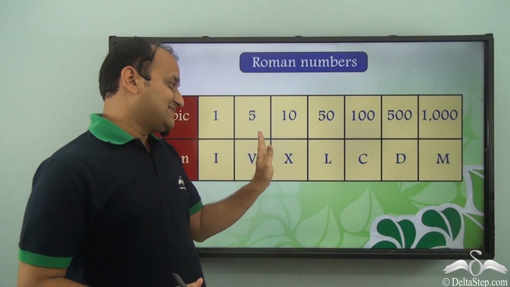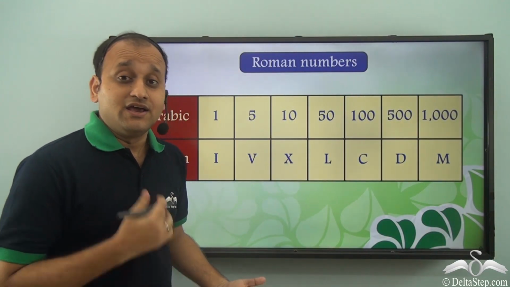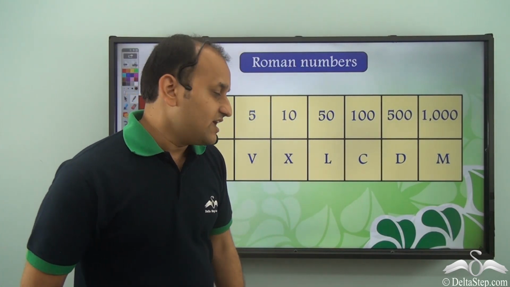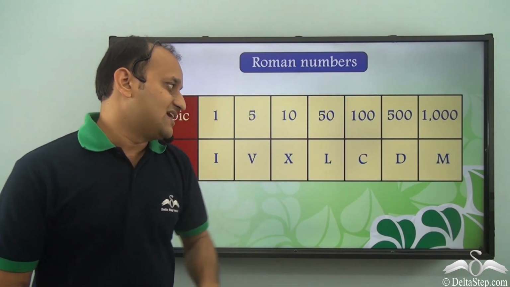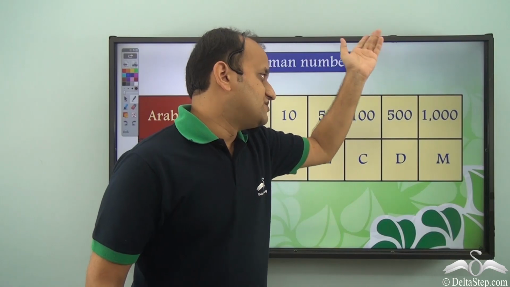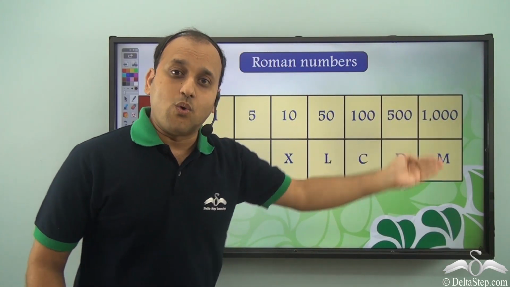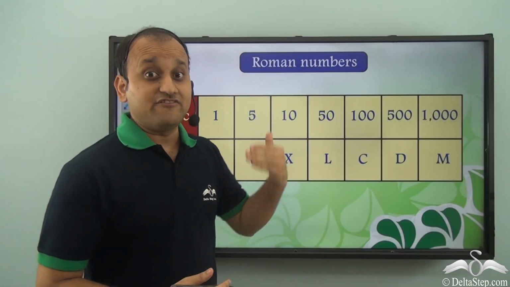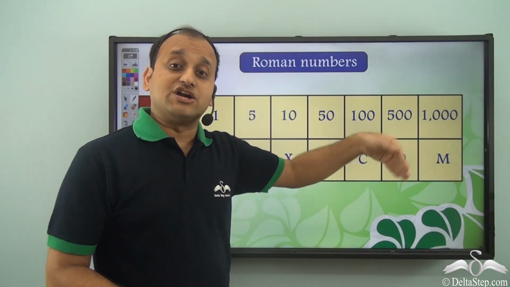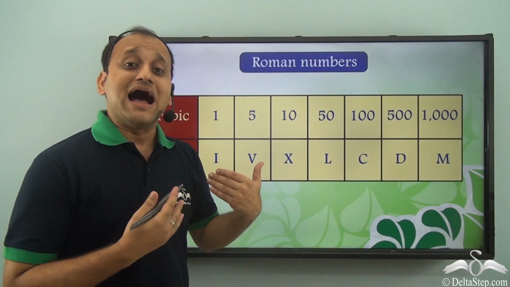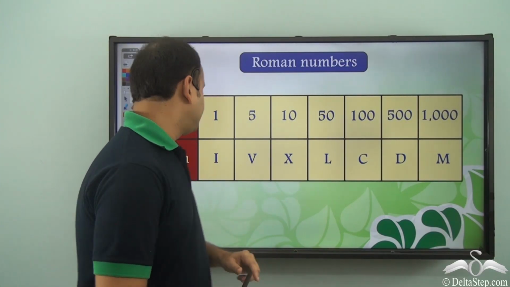So I, V and X are not the only symbols in Roman numerals. We have L, which represents 50, we have C, which represents 100, we have D, which represents 500, and we have M, which represents 1000. And similarly, we have more symbols for larger numbers, and all these symbols are used according to how large the number is.